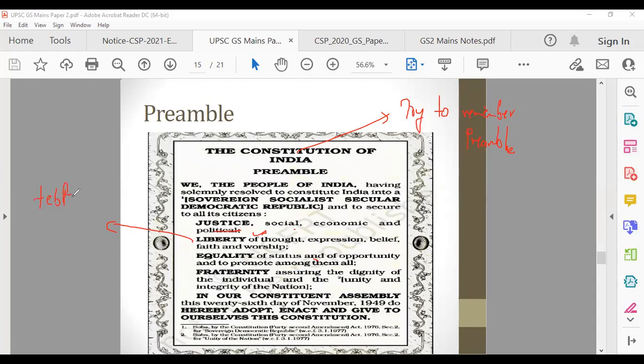Now, what is TEF 4? Liberty of thought, expression, belief, faith, and worship. TEF 4. Fraternity, assuring the dignity of the individual, and the unity and integrity of the nation. Just have a look at it, because now we'll talk about something very interesting.